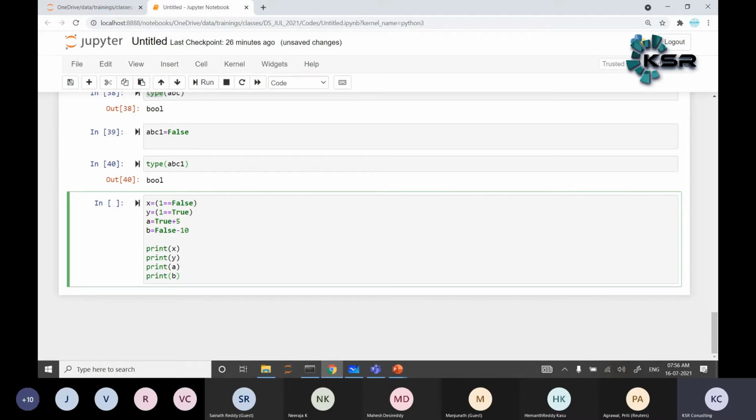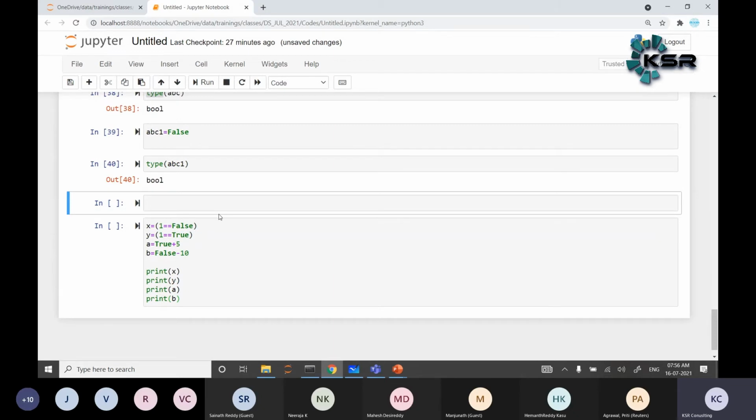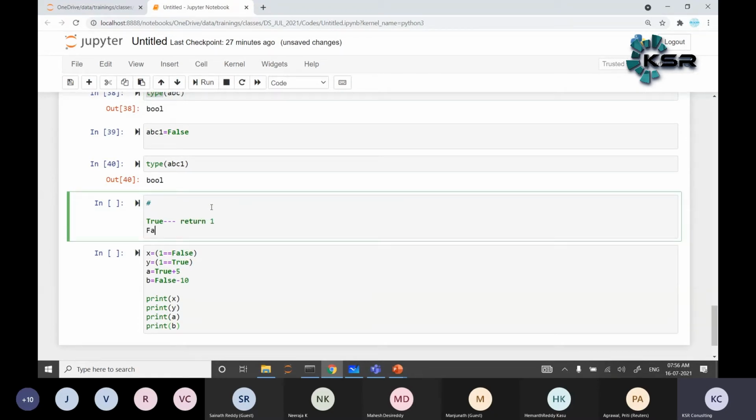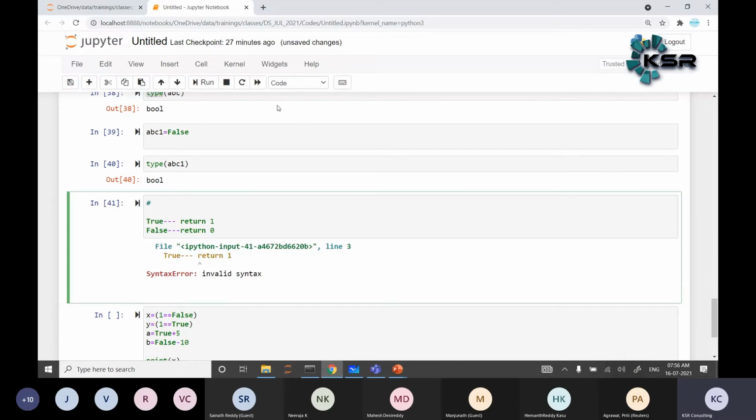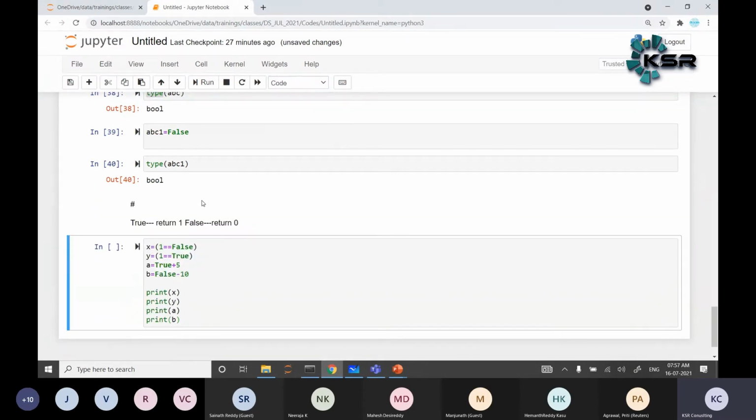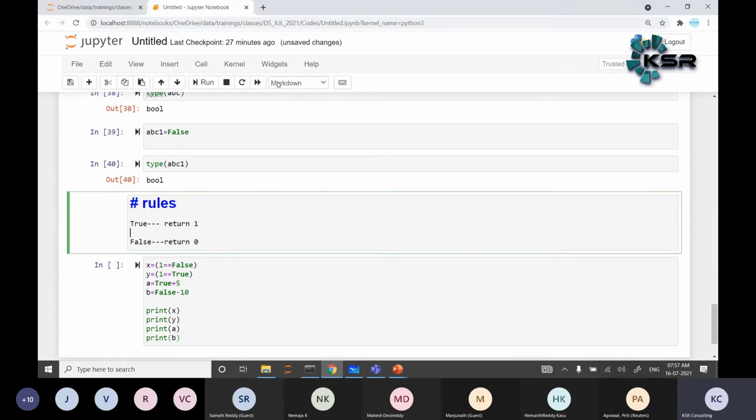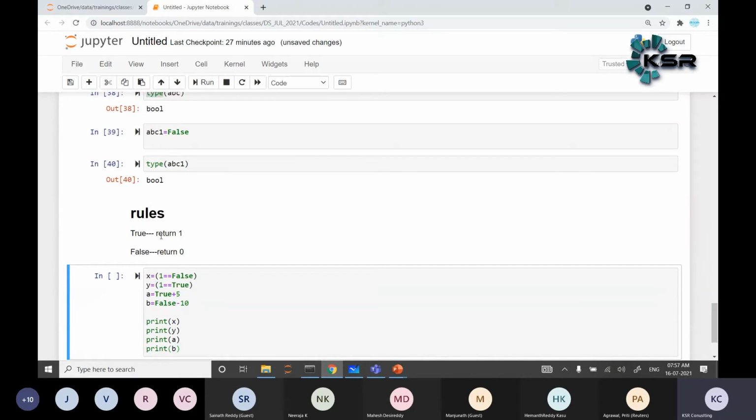1 equals False. What value does false return? Let me write it down here. True always returns 1, and false returns 0. That is the rule: true returns 1.